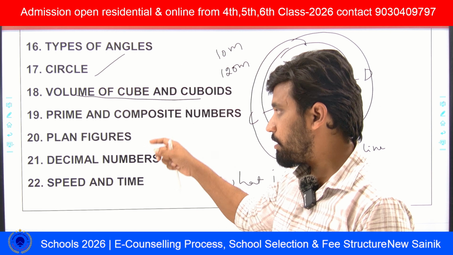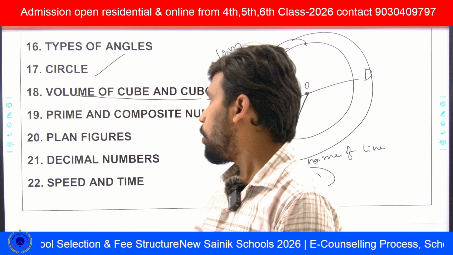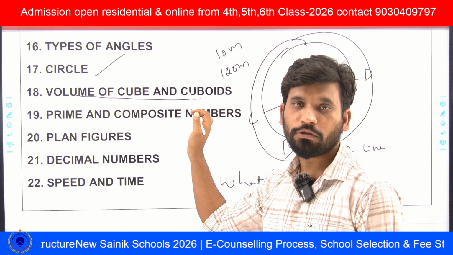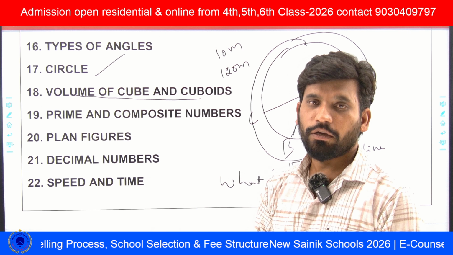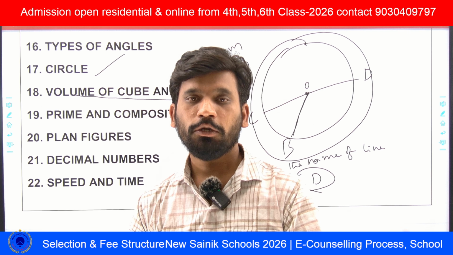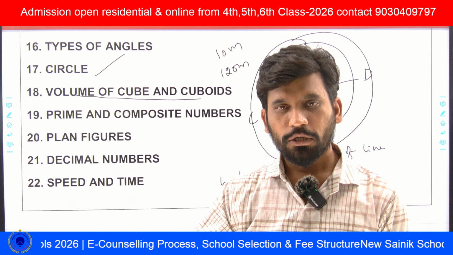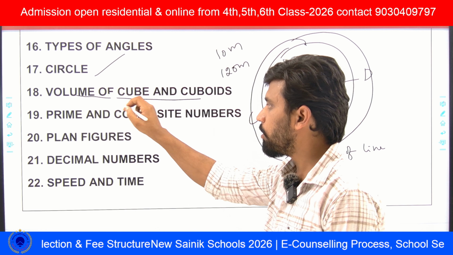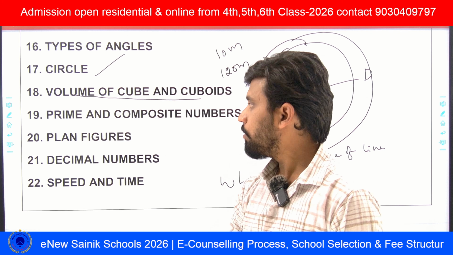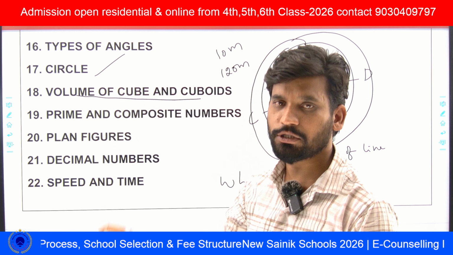So he will ask this type of questions in cubes and cuboids, and we can expect how many cubes are formed from cuboids also. He will give the cuboid dimension and cube dimension, and he will ask how many cubes can be formed from the cuboid, or if a cuboid is melted to form a cube, then how many cubes can be formed. This type of questions will be seen in volume of cubes and cuboids. This is the mensuration topic, three-dimensional objects.